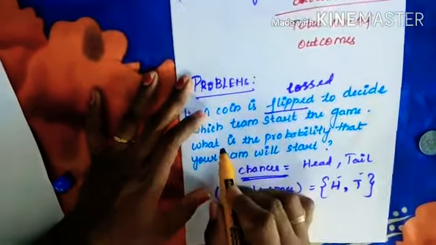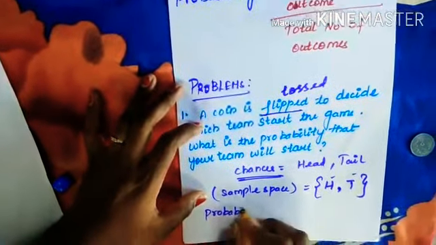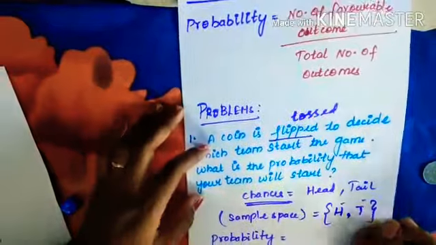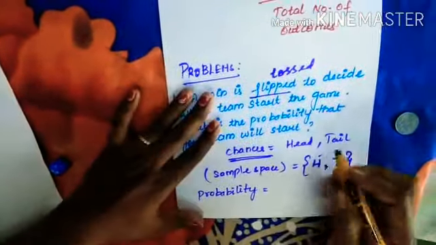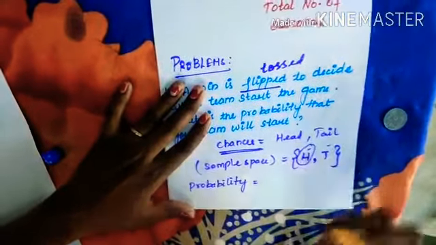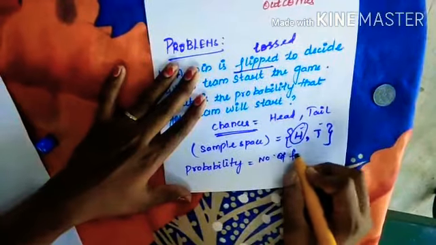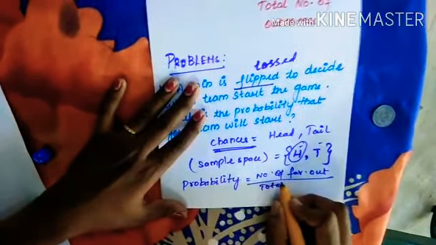So what is the probability here? How do we calculate it? Suppose you are saying head. What is the probability that your team will start? If you are choosing head, how many times is head here? Only one time. So the number of favorable outcomes divided by the total number of outcomes.